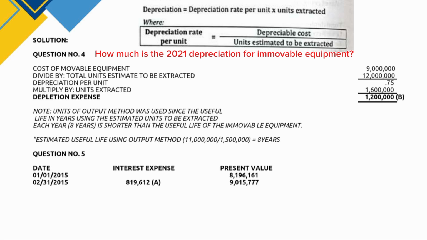So the cost of immovable equipment amounts to 9 billion pesos, and the total estimated units to be extracted is 12 million. So this equals 0.75 per unit. Then multiply by the units extracted in 2021, which is 1,600,000. This equals 1,200,000 pesos, which is letter B.